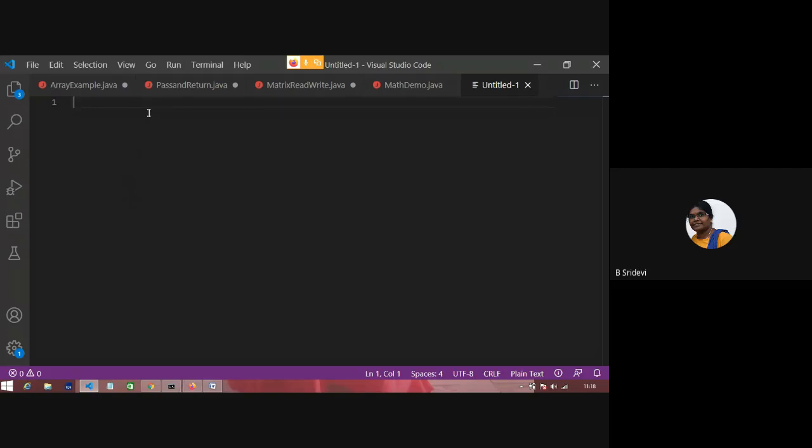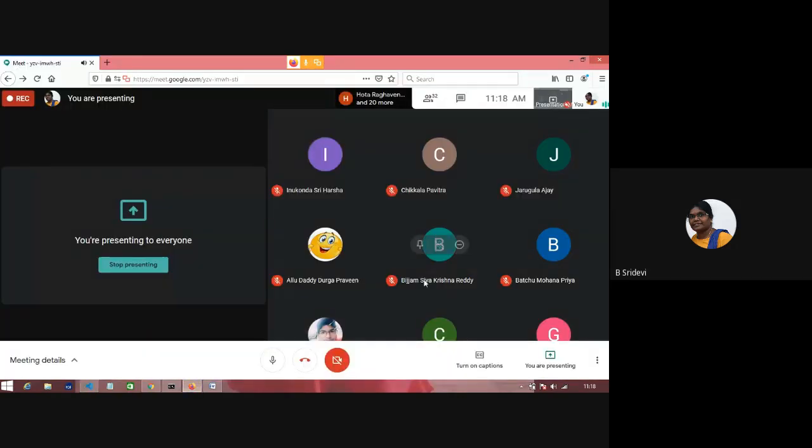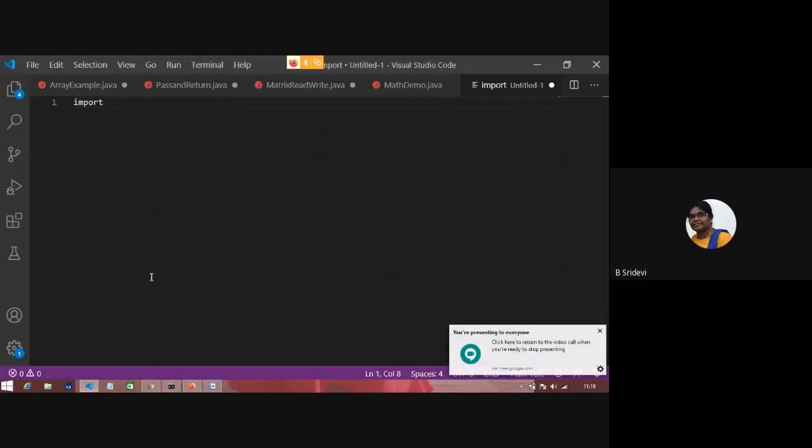As I want to read from the keyboard, I have to import something. What is that? If I want to read something from the keyboard, what should I import?